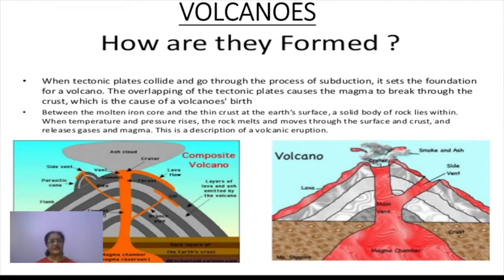This process of magma or various poisonous gases or ash or water vapor, all these things, when they come out from the interiors onto the Earth's surface, that process is called volcanic eruption. Right? Volcano is the opening through which it comes, and volcanic eruption is actually the process of the magma or all these gases coming out of it. That is called volcanic eruption.